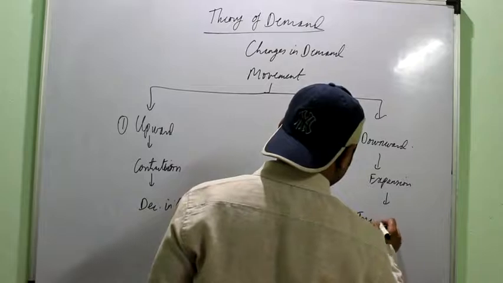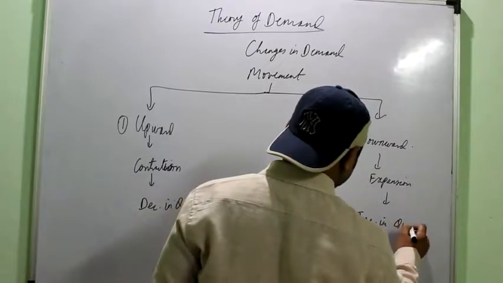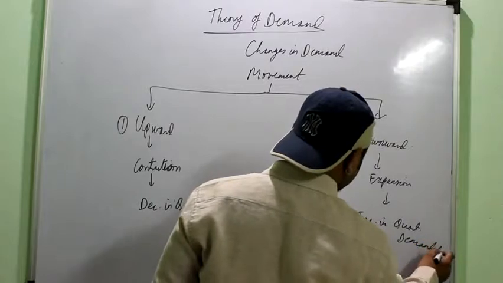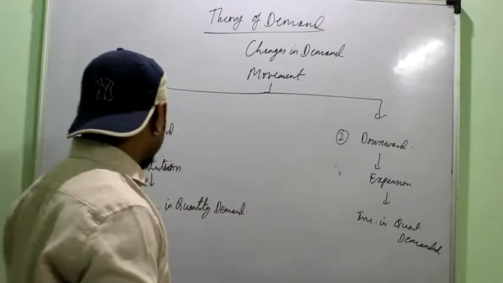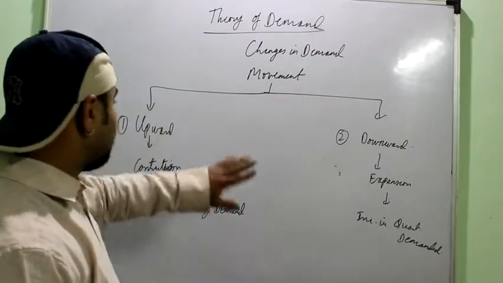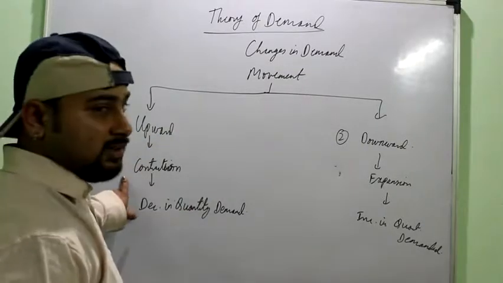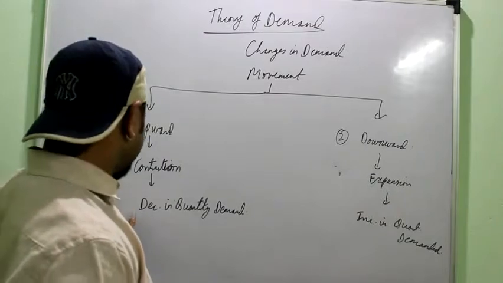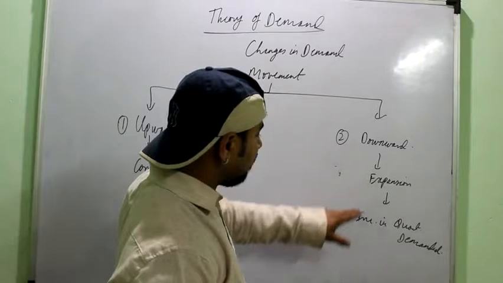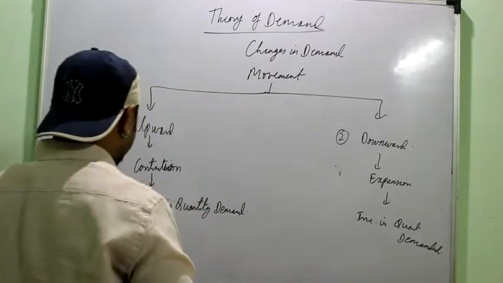This would be known as increase in quantity demanded. Remember I told you that the words quantity demanded always refer to the movement, right? So now you can see these words: it is upward movement or downward movement. Upward movement can also be known as contraction in demand and decrease in quantity demanded, while downward movement can also be known as expansion in demand or increase in the quantity demanded.